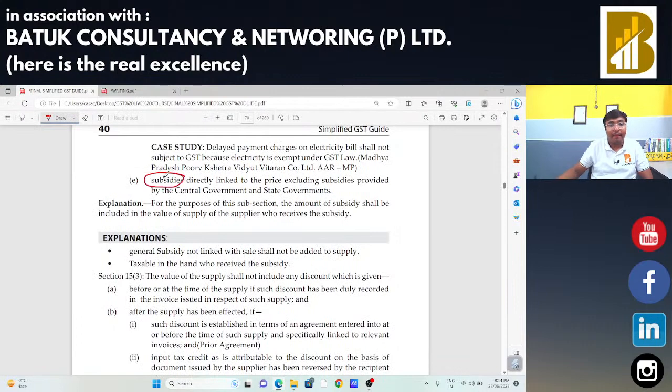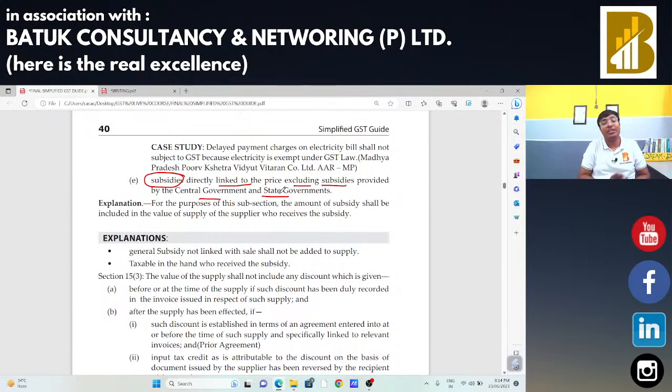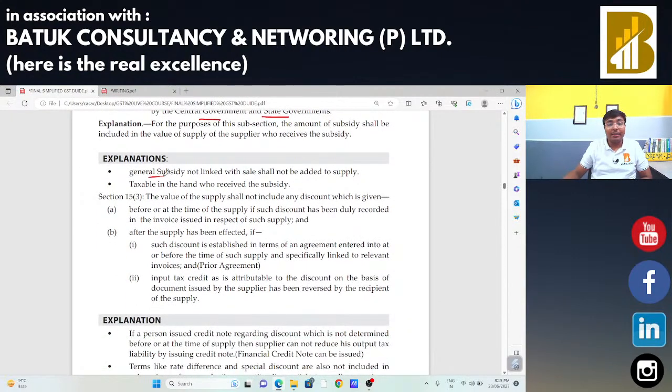Now, subsidy directly linked to the price is included in the value, excluding subsidies provided by the central government or state government. If any subsidy is provided by the central government or state government, in that case that subsidy will not be included, and all other subsidies will be included. So general subsidy not linked to the sales shall not be added to the supply.